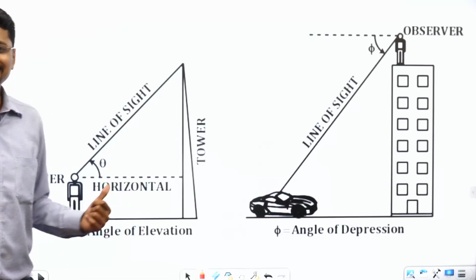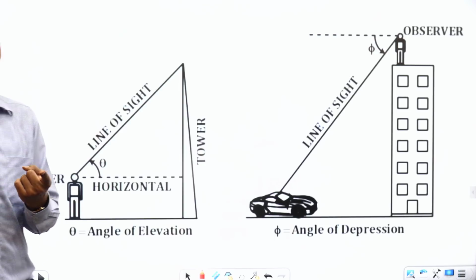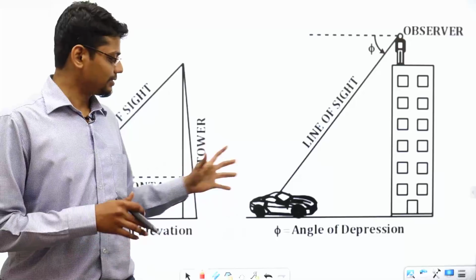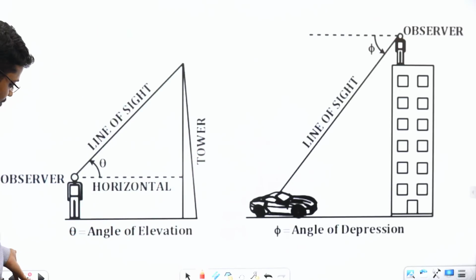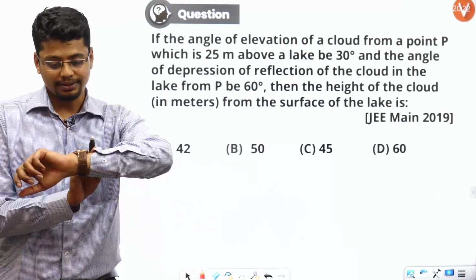So heights and distances. I hope you are already aware of line of sight, angle of elevation, and angle of depression. This is just a revision. Have a quick look at it, and we'll do one problem or two using this. All right.